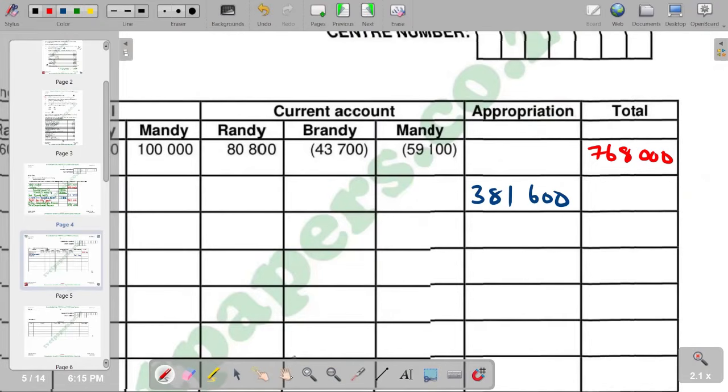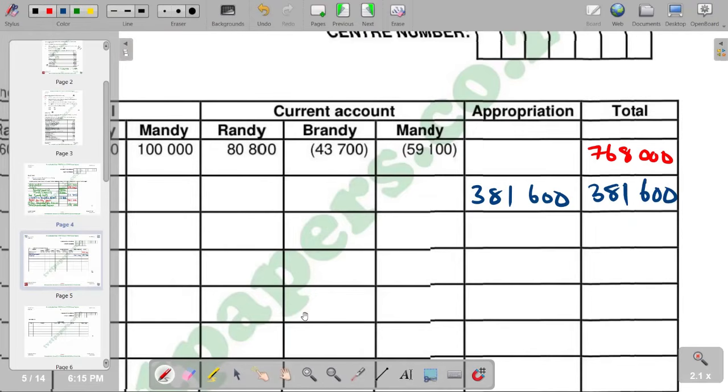So our comprehensive income again has to come in the total column, 381,600, and it's coming as an addition to our opening balance.